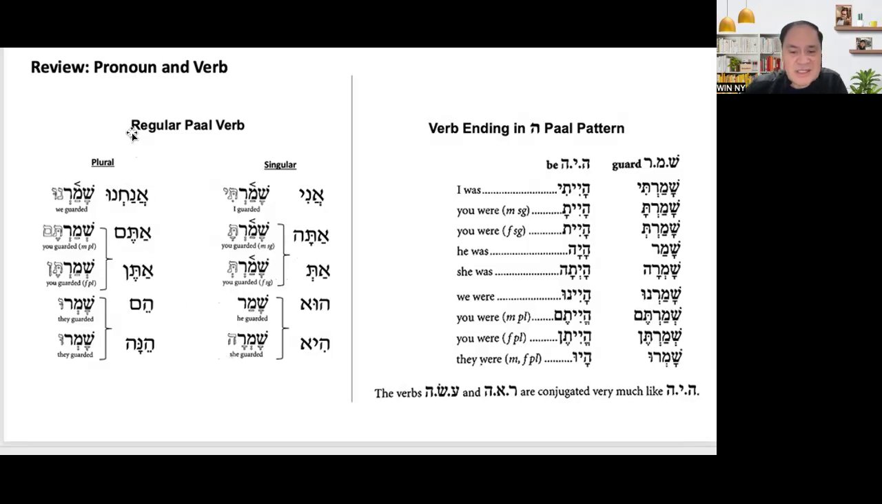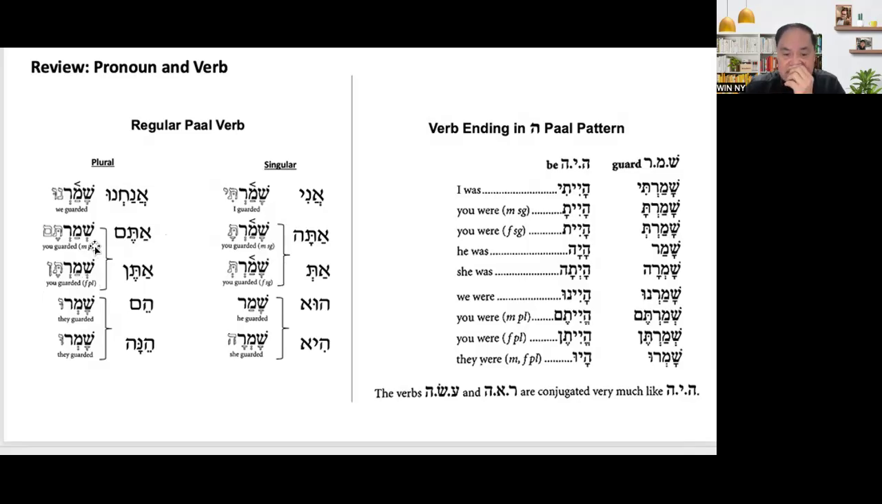How about the plural? Anachnu shamarnu, we guarded. Atem is the second person plural: atem shamartem, you guarded, masculine plural. Aten shamarten, you guarded, feminine plural.